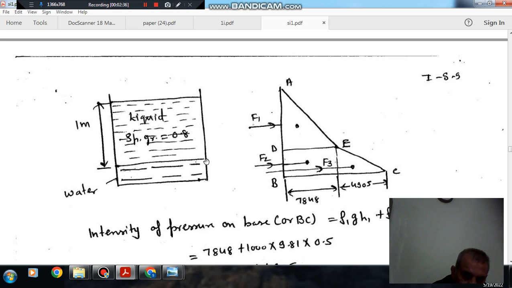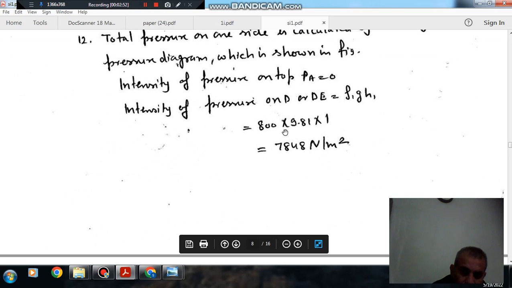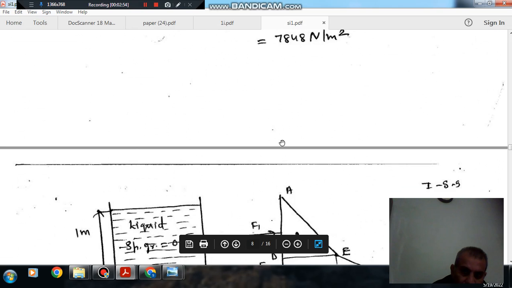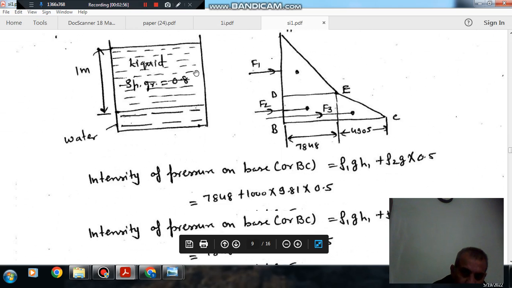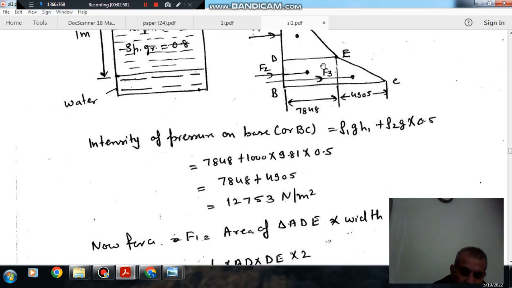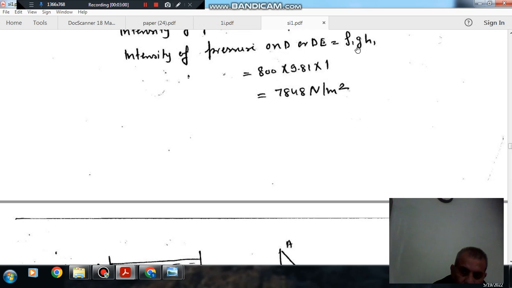Now further at the bottom there is water, so this is water. There will be an increase in pressure due to this also, so at the bottom the pressure will be the summation of these two. At a certain depth the pressure is rho 1 g h, that is 800 into 9.81 into 1.